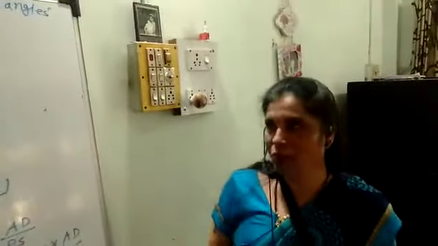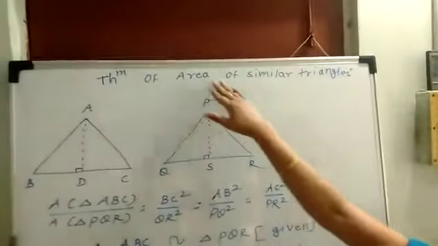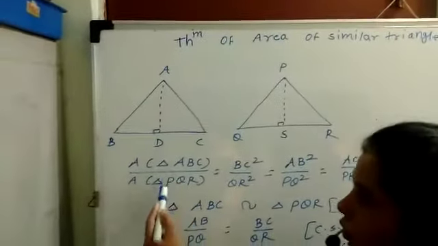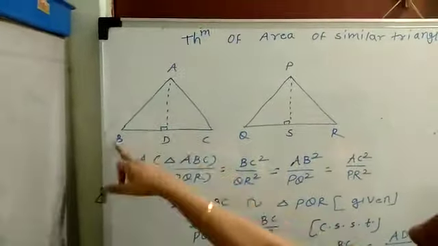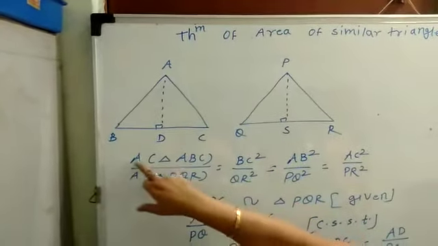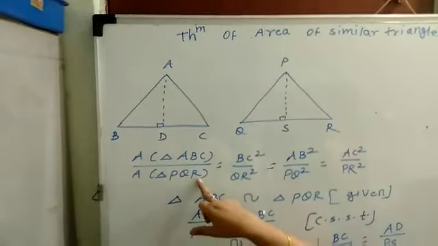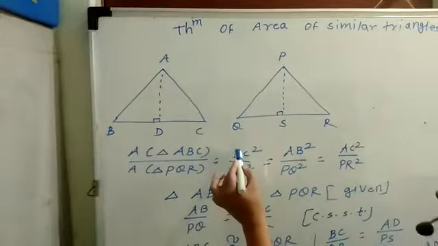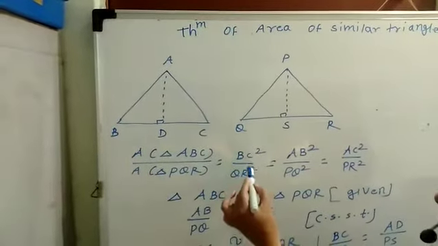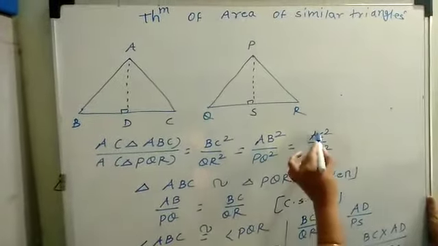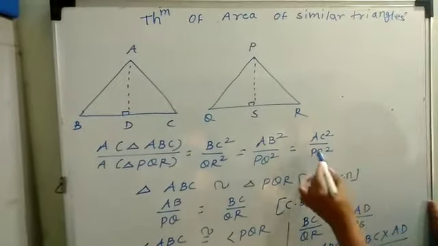Now see the statement. Theorem of area of similar triangles: the ratio of areas of similar triangles is equal to the ratio of squares of their corresponding sides.